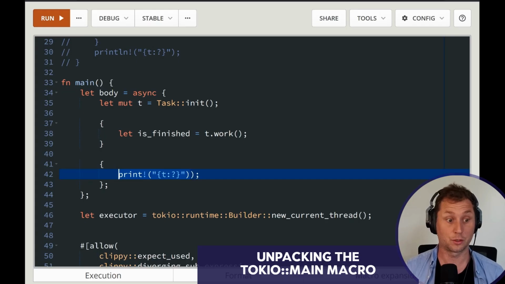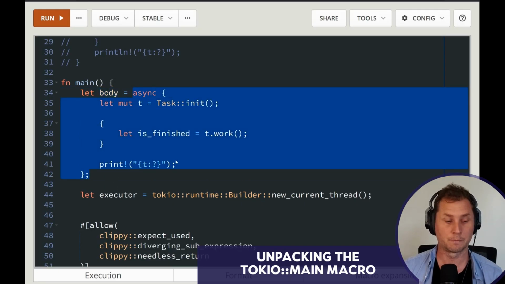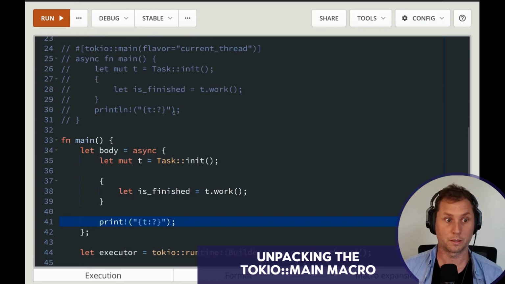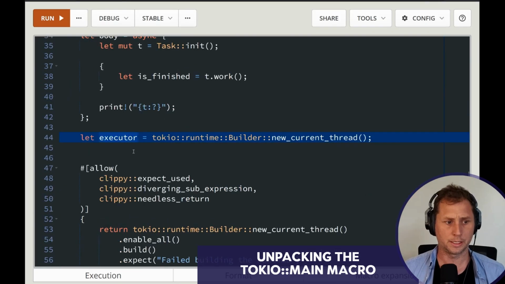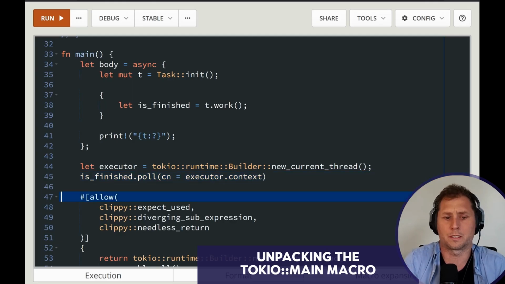I say nicer code. You'll note though that the async block, it's not a block, it's an expression, needs a trailing semicolon, whereas I had it here in main. But so here's executor. And what we tried to do was is finished. This is the code that we're trying to replace, poll. And we somehow needed to, what did we need to do? We needed to give it a context. And we thought, oh yeah, we'll pass it in some sort of executor dot context or something. We don't know what it's supposed to be. We're blind here at the moment.